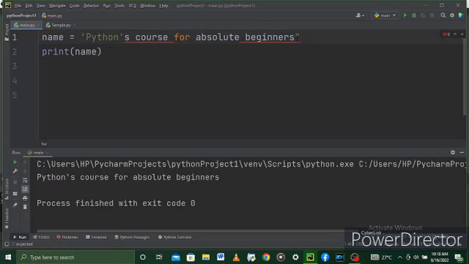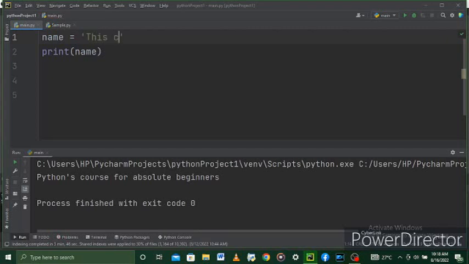Okay, so I want to also start with the single quote and make use of the double quote in between. All right, so what I'm going to do here is I will say this course is for absolute beginners.